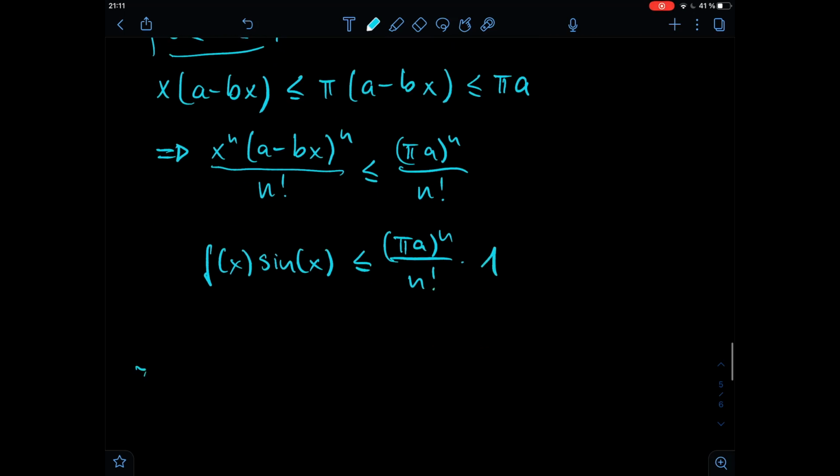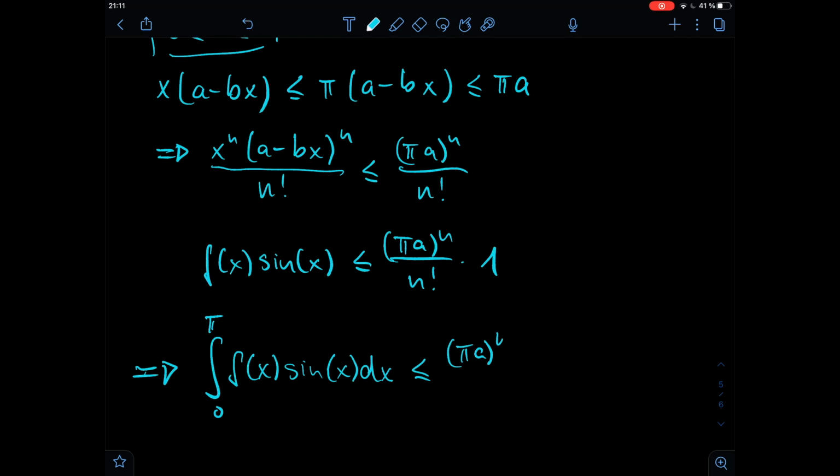This means that the integral from 0 to pi of f of x sine of x dx is smaller than pi a to the power of n divided by n factorial, which we can extract out of the integral because it is a constant, it's not dependent on x anymore, times the integral from 0 to pi dx.